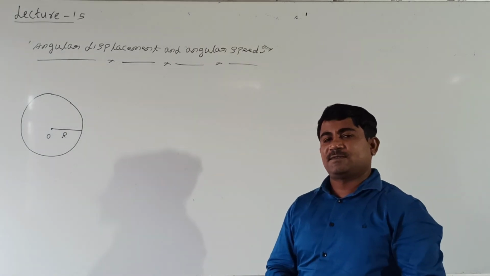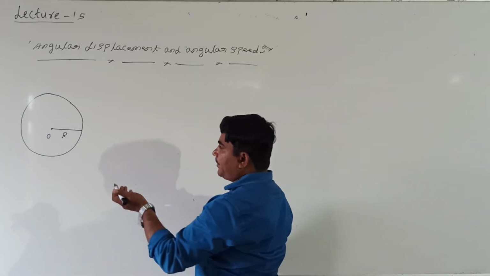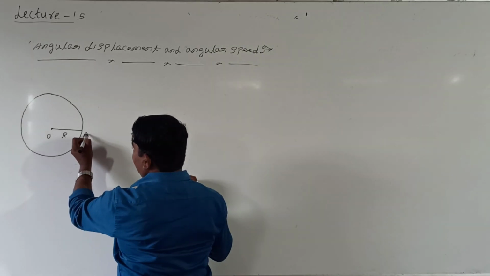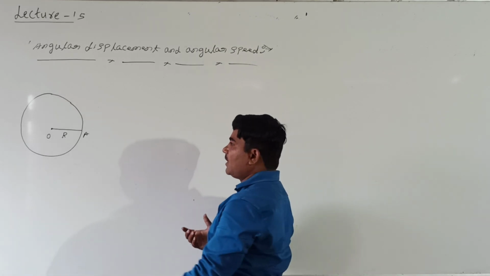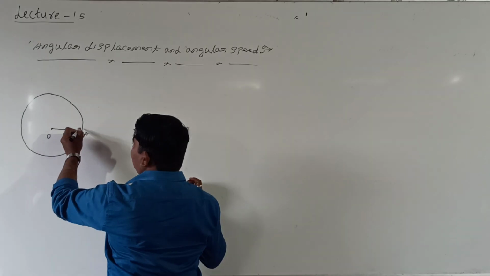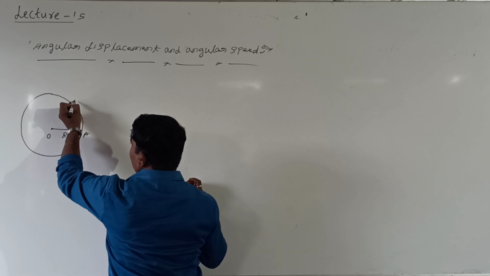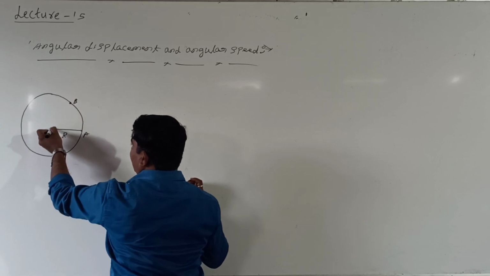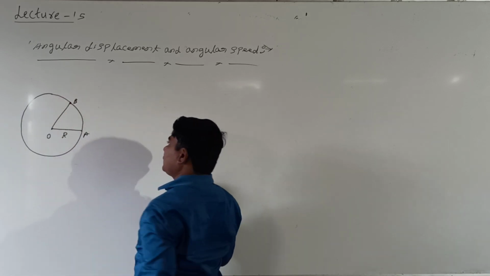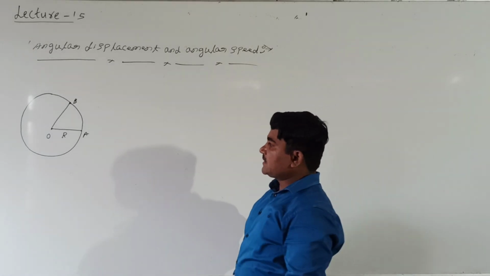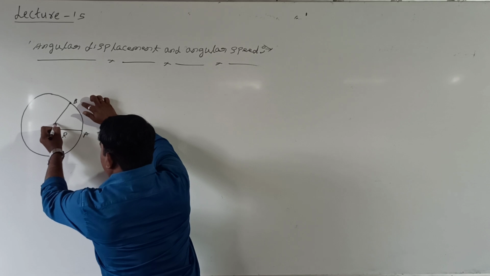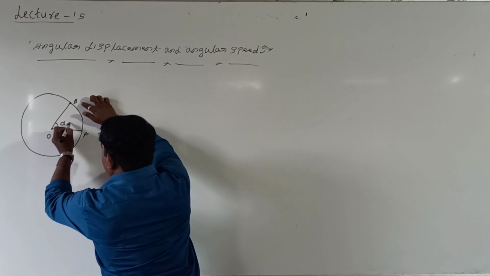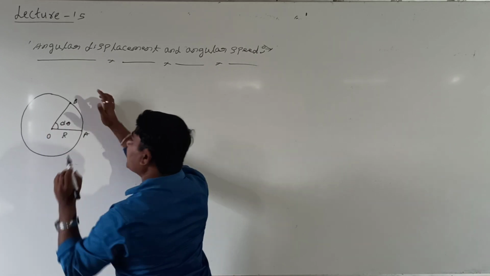Right, students. Now, what is the position of the particle? A represents the position of the particle. After some time, consider that the particle goes from A to B. Again, this is the distance. But as the particle goes from A to B, this is the angle created by the particle in the circular path. This angle we call angular displacement.